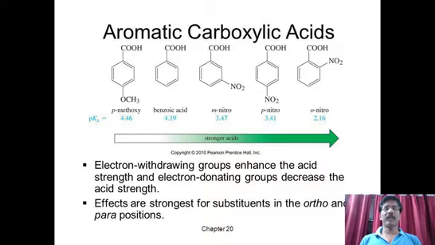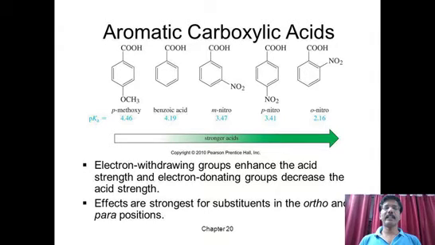We already had a discussion about this in the last session, that whenever a proton is removed from the carboxylic acid, we have carboxylate ion, COO minus. So once COO minus is stabilized, then it becomes easy to remove H plus ion, and carboxylate ion becomes stable when the minus charge is reduced. So how to reduce the minus charge?